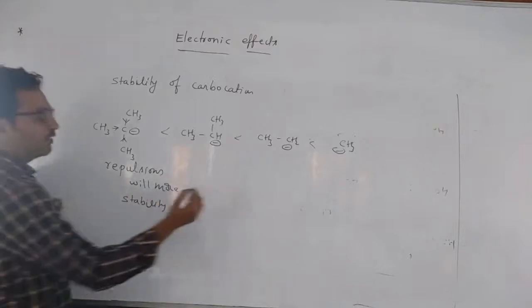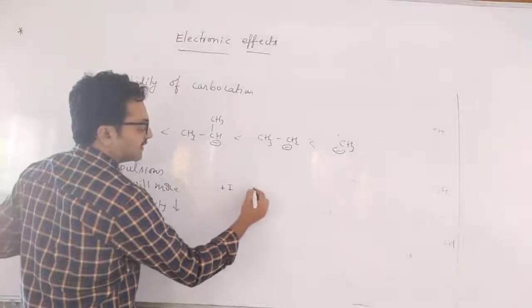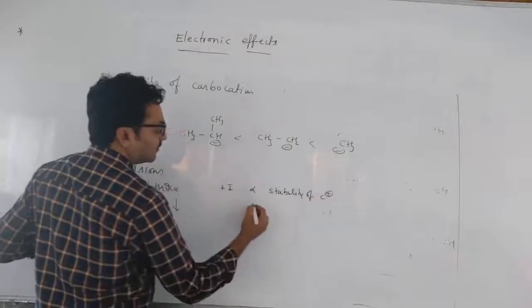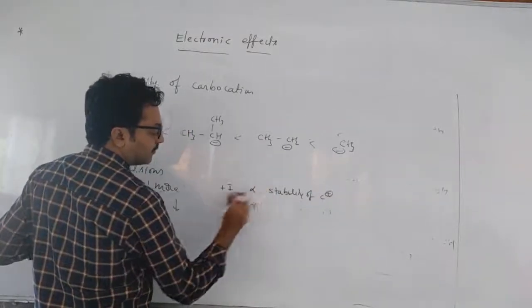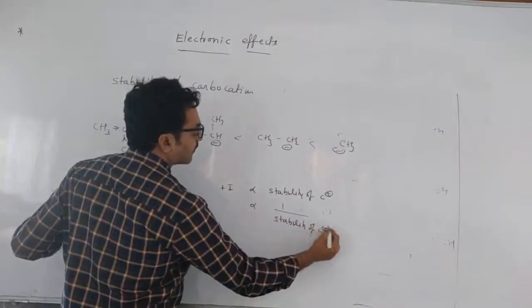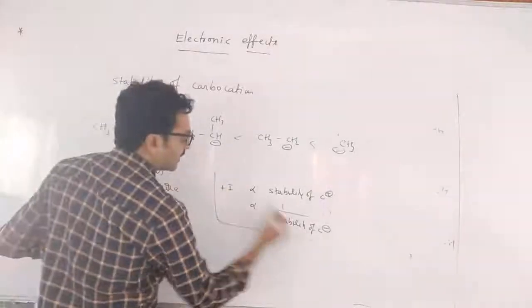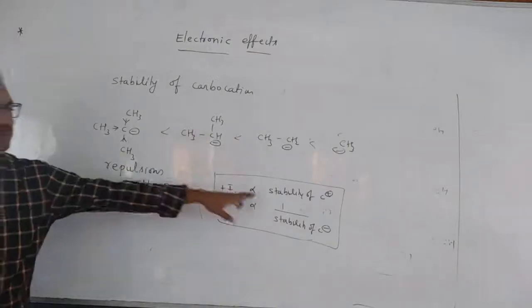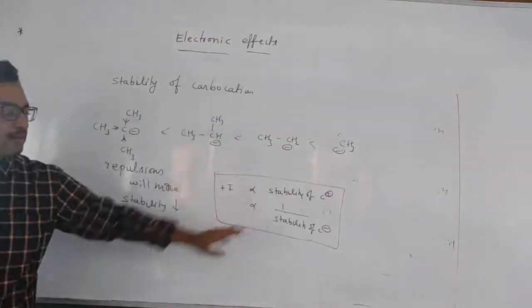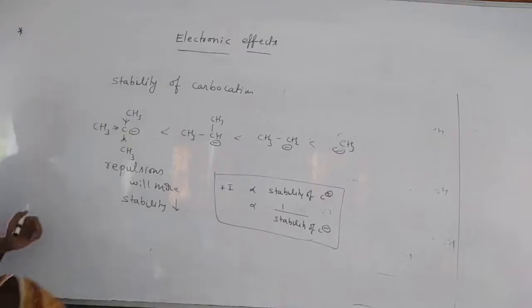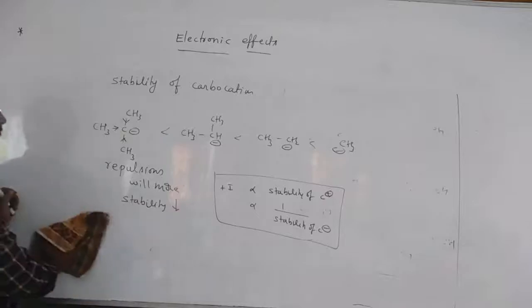So plus I effect group, what is it doing? It is increasing the stability of the carbocation and decreasing the stability of carbanion. Are you understanding? First one is directly proportional and second one is inversely proportional. Means if positive effect groups increase, stability of the carbocation increases, but stability of the carbanion decreases. So this is the stability factor. Now reactivity factor is there. After that we will do some problems.